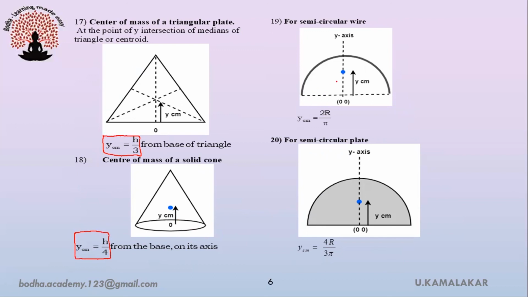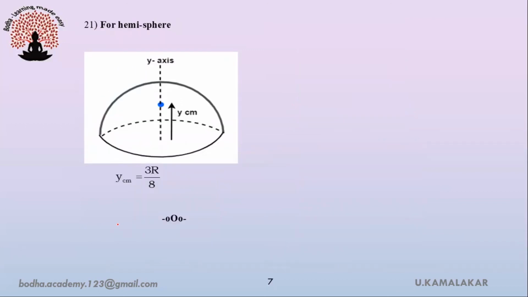For a semicircular wire, the location of center of mass from the center is given as ycm is equals to 2r by pi, where r is radius of the semicircular wire. For semicircular plate, the location of center of mass is given as ycm is equals to 4r by 3 pi. This location is determined from the center of the circular plate along y-axis. For a hemisphere, the location of center of mass from the center of the hemisphere is given as ycm is equals to 3r by 8.